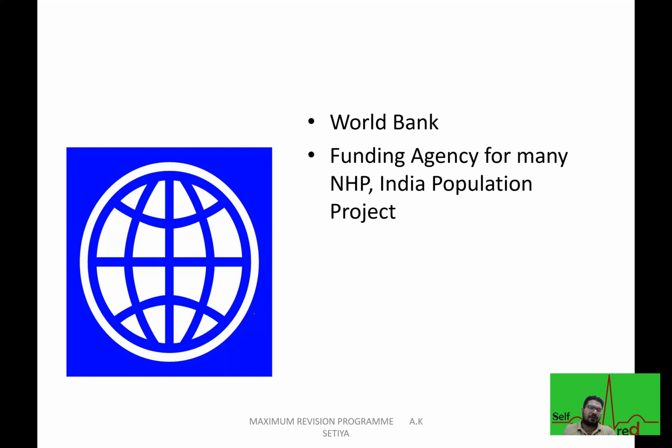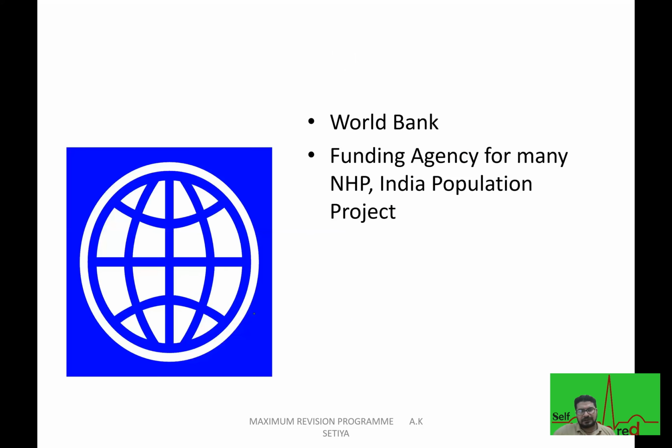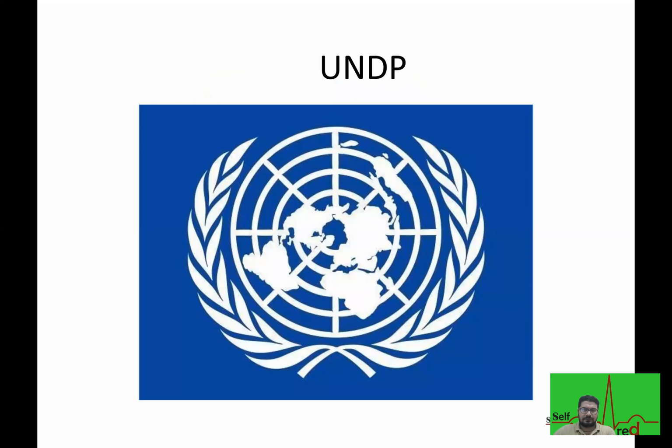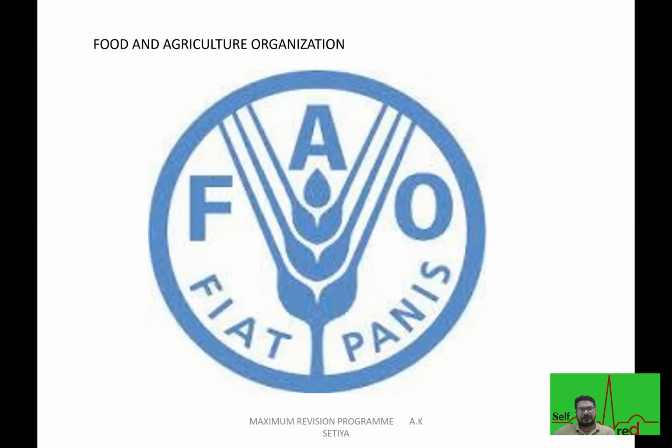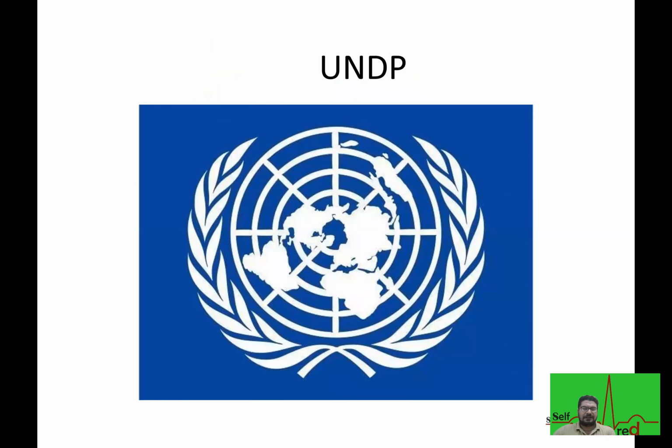Okay, then this is the logo of the World Bank, which is a funding agency. Then we have a logo called the Food and Agriculture Organization. Then this is the International Labour Organization. United Nations Development Programme, we call it UNDP.